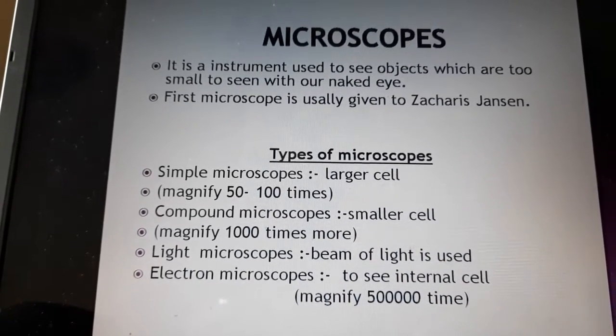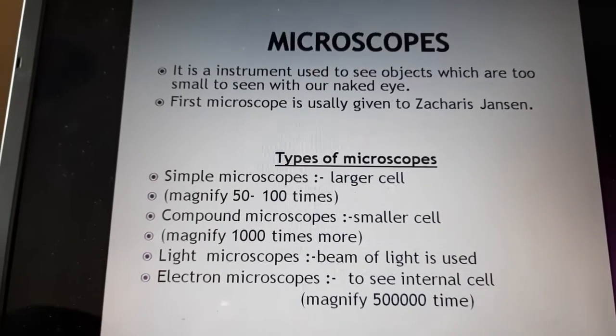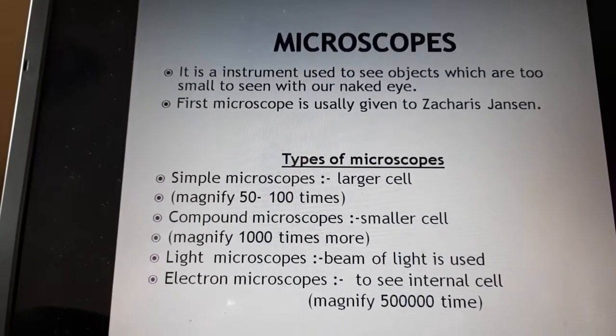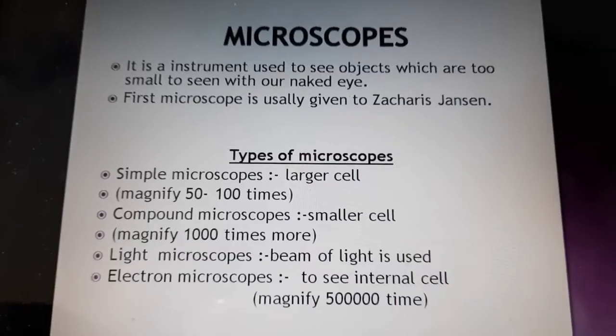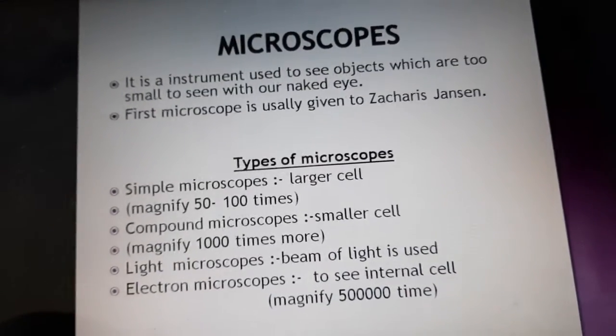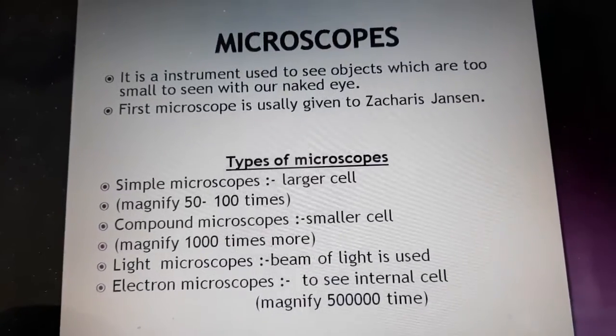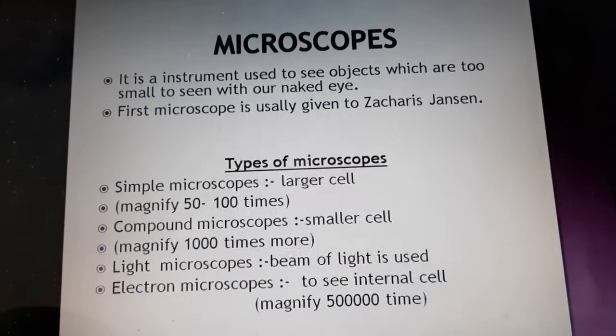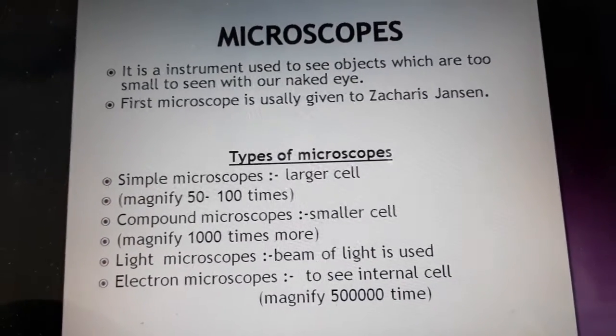So this is about the types of microscopes. With the help of the microscope, scientists have observed all the organisms. Without the cell, the body does not exist. So this is about the introduction of the cell.